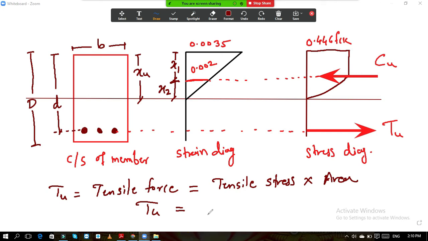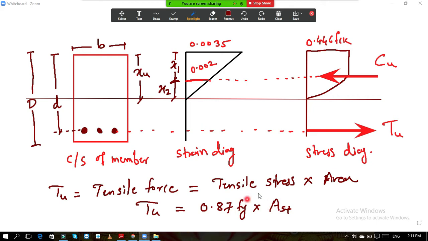It is 0.87 fy, into area of steel. I will write it as Ast, which means area of steel. So this is the expression for tensile force: 0.87 fy into Ast, where 0.87 fy is the maximum stress in the steel, and Ast is the area of steel.